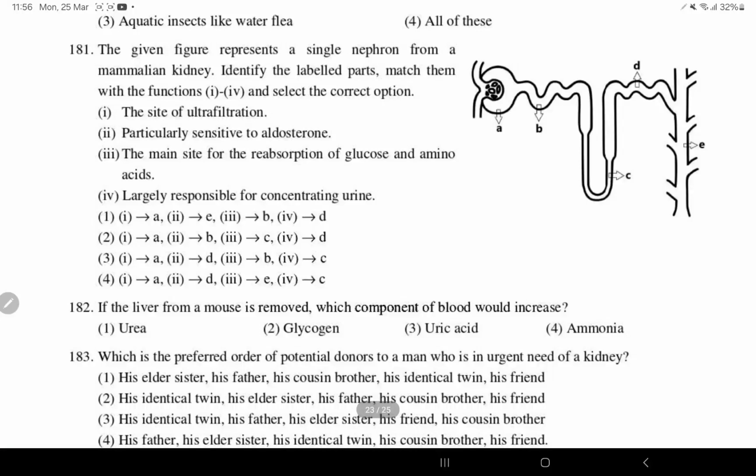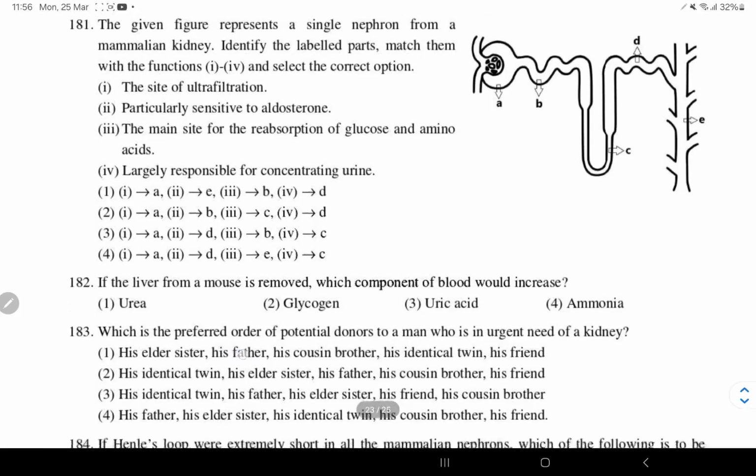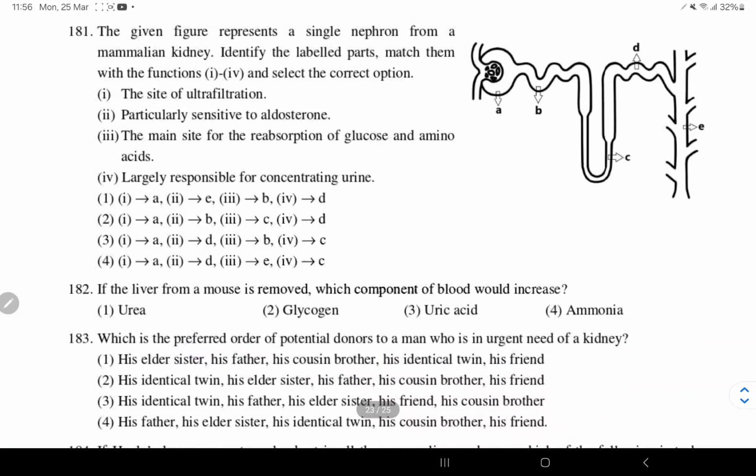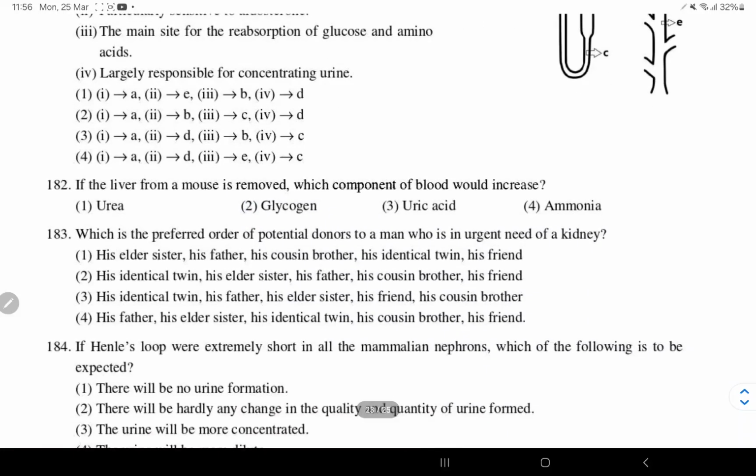So the site of ultrafiltration will be A. So 1 is A. And the particular site for aldosterone is E. So second one is E. And the main site for the reabsorption of glucose and amino acids is B. And largely responsible for concentration of urine is C. So the correct answer is 3: A, D, B, C. Sodium is reabsorbed in DCT as well as collecting ducts, so you can take it as D.